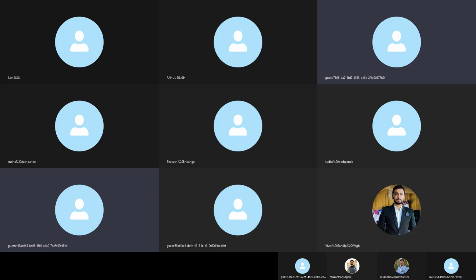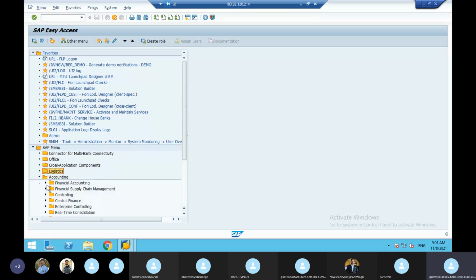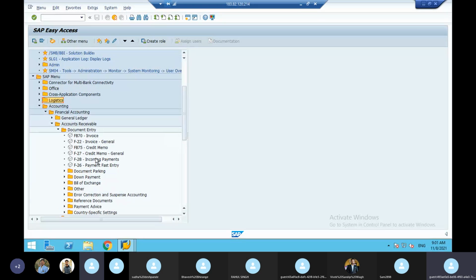When you send to the FI department, FI people, accounting people, what will they do? They will do the proper credit memo, debit memo. How will they do it? See here, FB75, they will do credit memo, debit memo. So SD people will do the credit memo request, debit memo request. Then only FI people will do the credit memo, debit memo.